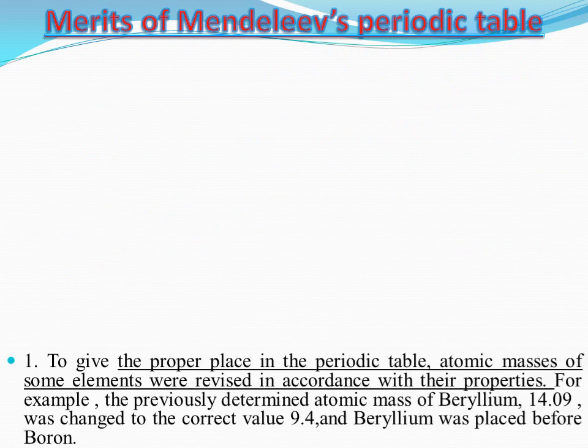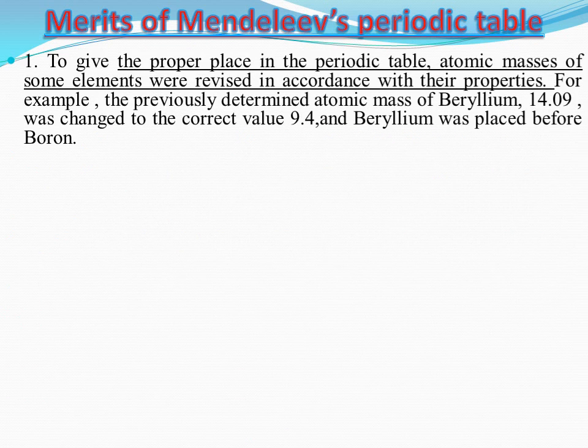Let us study the merits of Mendeleev's periodic table. To give the proper place in the periodic table, atomic masses of some elements were revised in accordance with their properties. For example, the previously determined atomic mass of beryllium, 14.9, was changed to the correct value 9.4, and beryllium was placed before boron.